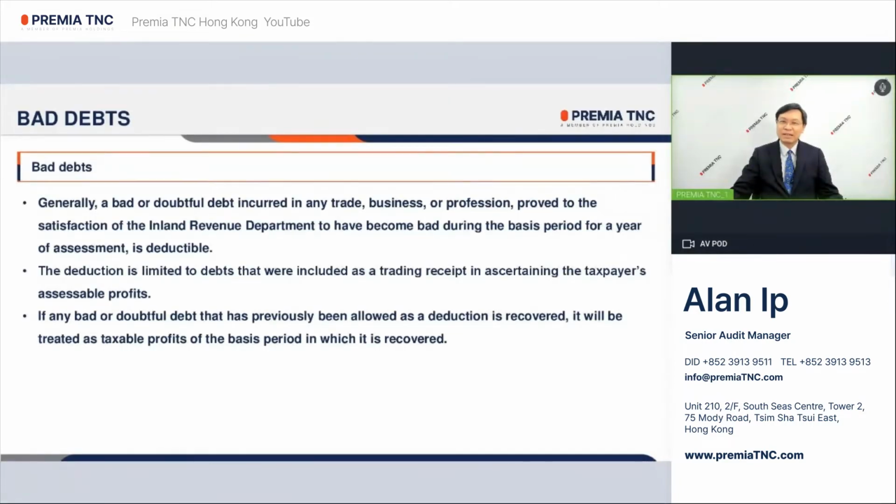Bad debts. In general, a bad or doubtful debt incurred in any trade, business, or profession, proved to the satisfaction of the Inland Revenue Department to have become bad during the basis period for a year of assessment, is deductible. The deduction is limited to the debts that were included as a trading receipt in ascertaining the taxpayer's assessable profits. If any bad or doubtful debt that has previously been allowed as a deduction is recovered, it will be treated as taxable profits of the basis period in which it is recovered.